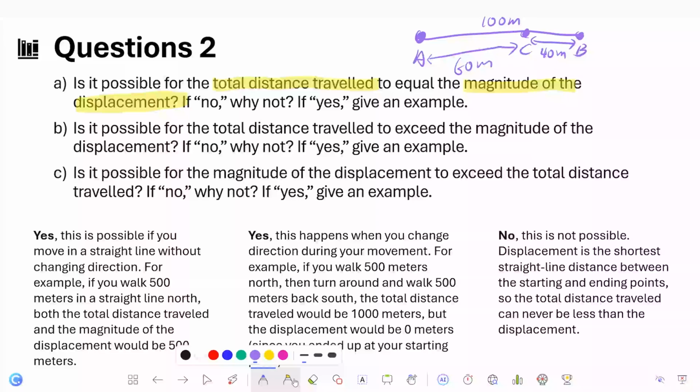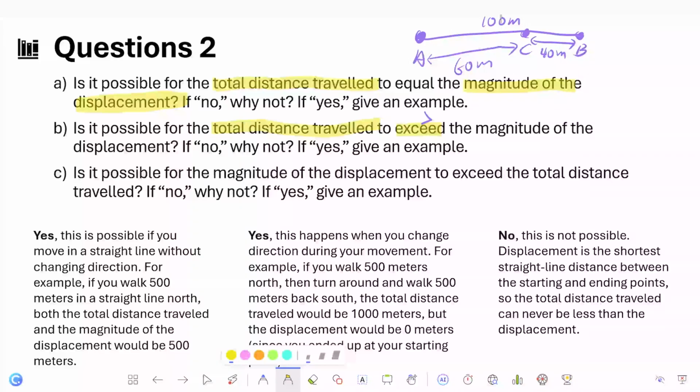And for the second question, is it possible for the total distance traveled to exceed? Exceed means more than. Is it possible for total distance traveled to be more than the magnitude of displacement? The answer is yes, because the total distance traveled can always exceed the magnitude of displacement, but cannot be less than.